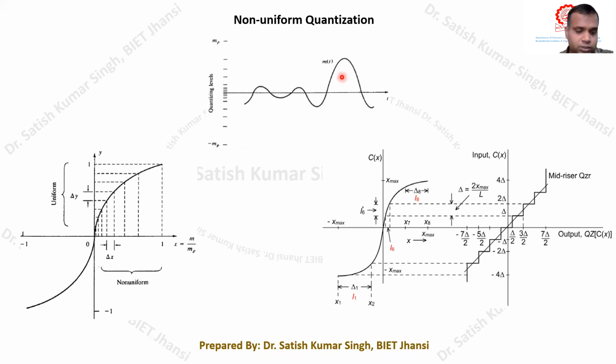So what I'm trying to say is that in practically occurring speech signals, the variation of the dynamic range of the speech signal is most of the time very small, like in this particular segment that we have shown.